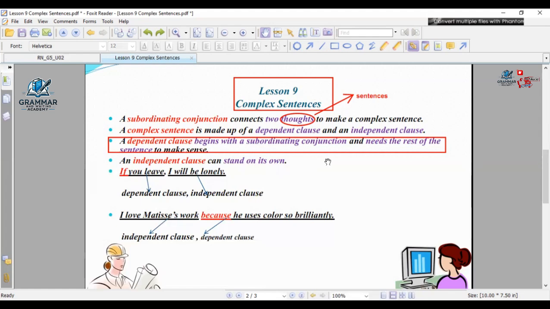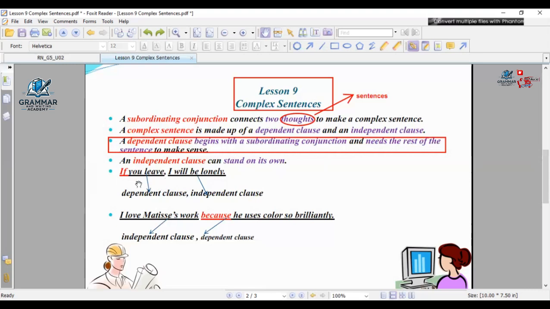Okay. If you leave. Keep reading. Yeah, if you leave. Okay. If you leave, you will be lonely. This is I. I will be lonely. As Omar mentioned, if you leave, then he stopped. Then I asked him to complete because if you leave alone, it doesn't give me a meaning, right?